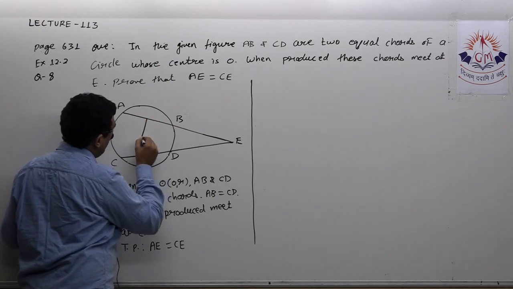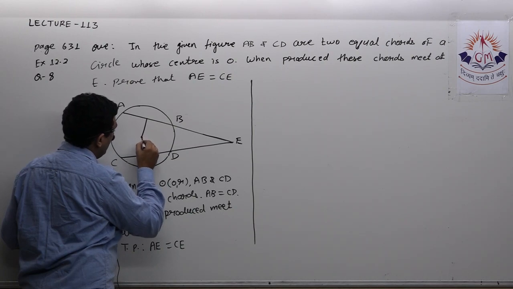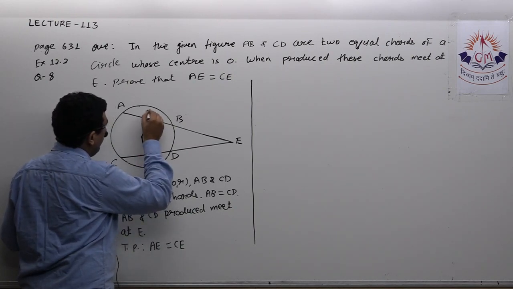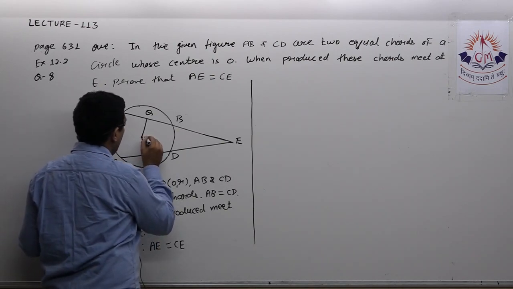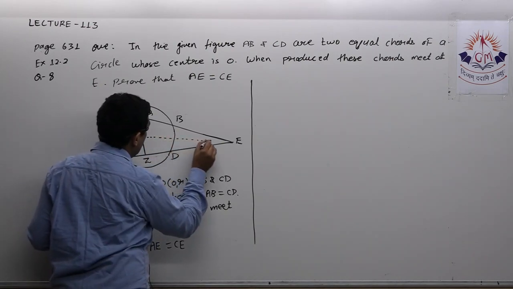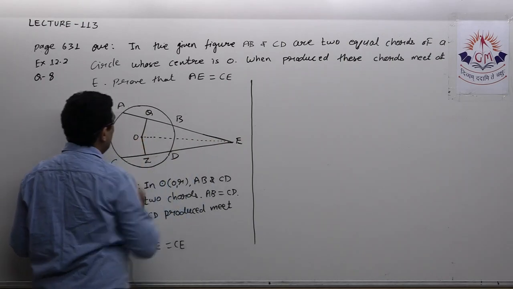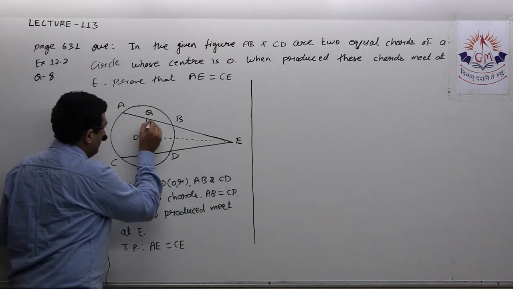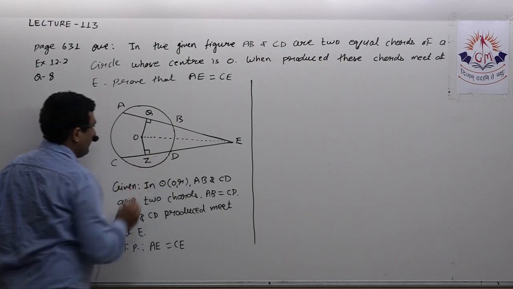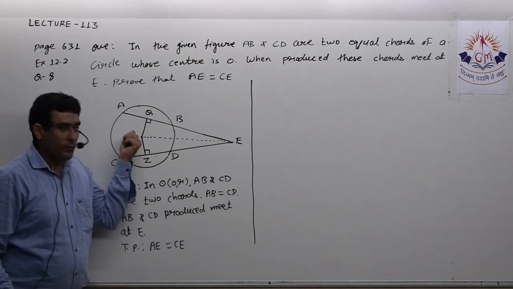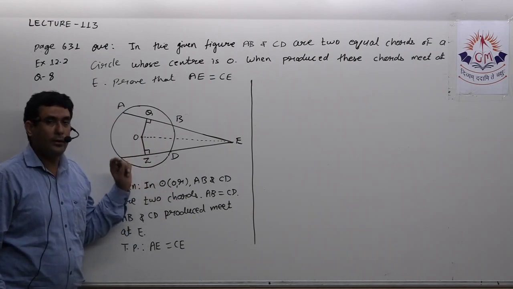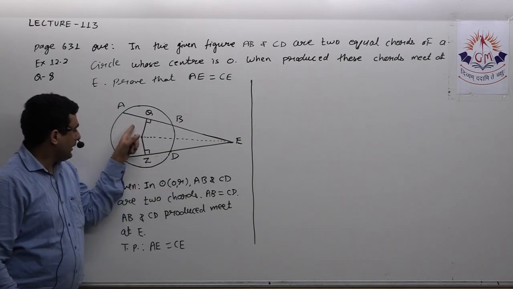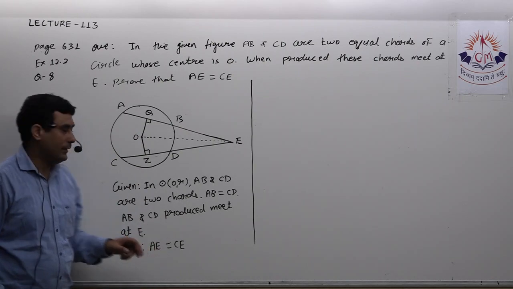A perpendicular we have to draw from the center to these two chords. Let the points be Q and Z. Join OE. Now this is 90 degrees, this is 90 degrees. First of all, we know that a perpendicular from the center to the chord bisects the chord. As AB and CD are equal, halves will be equal. That means I can say AQ is equal to CZ.